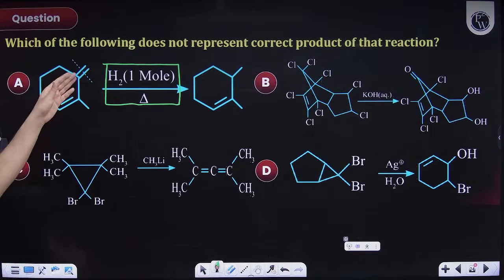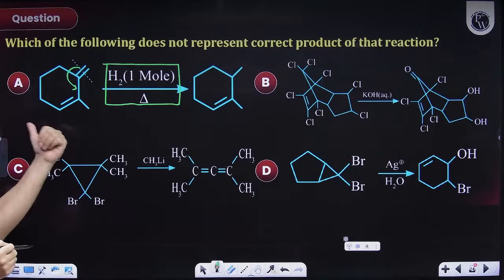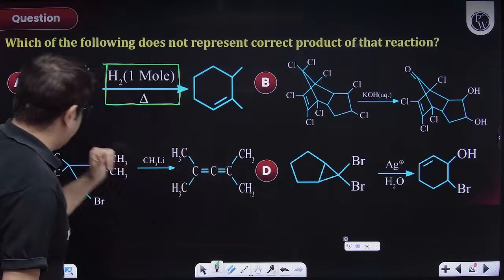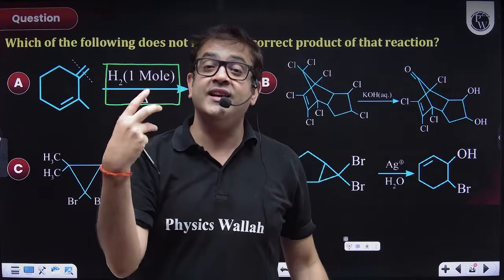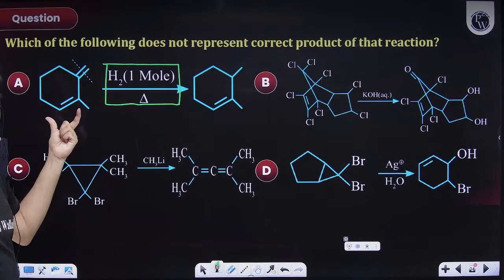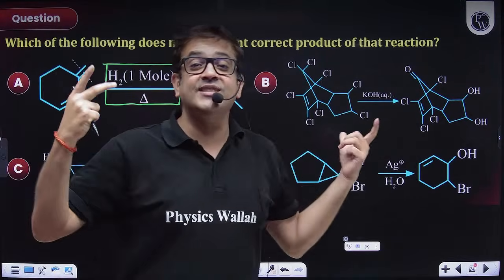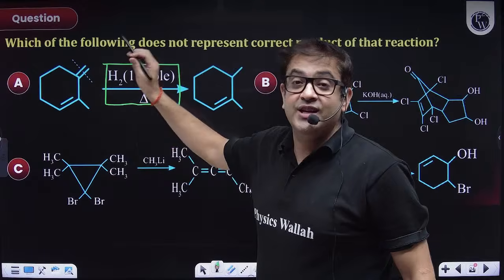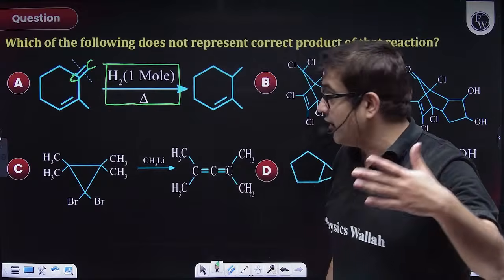The double bond which is outside, because this is a conjugated alkene, so the pi sigma pi conjugation will also be there. Because of that, this ring is locked. We also know that this is a 6-membered ring, free from any angle strain. So which, exo or endo? Exo is the double bond outside the ring, endo is the double bond inside the ring. The double bond inside the ring will be stabilized, because a 6-membered ring does not want to break itself as it has 0 Baeyer strain. So obviously the hydrogenation will take place outside, and this carbon will form the product.